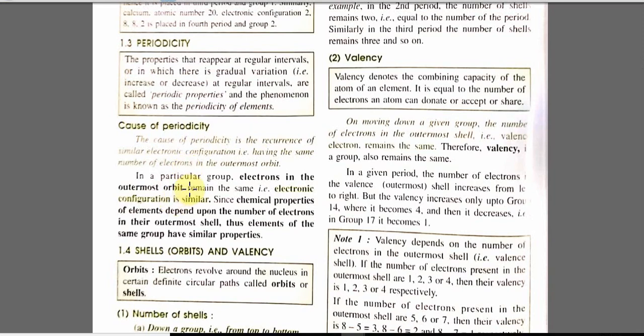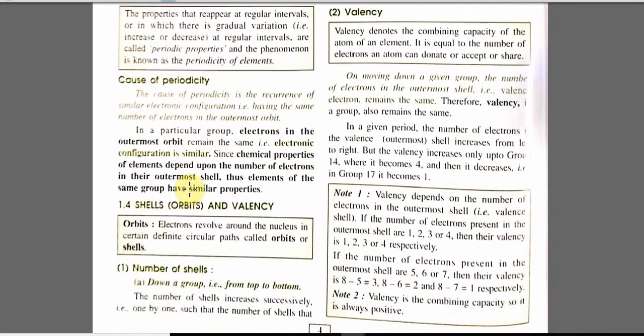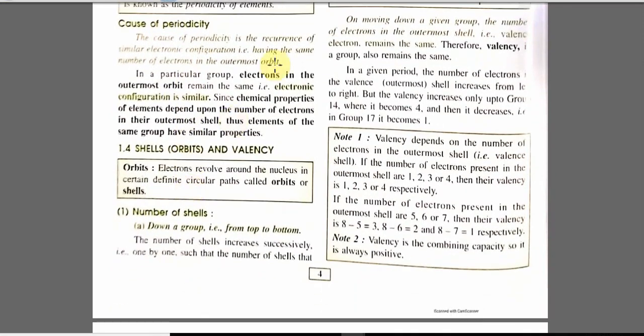In a particular group, electrons in the outermost orbit remain the same, that is, the electronic configuration remains the same. Now the chemical property of an element depends upon the number of electrons in the outermost shell. So elements of the same group have similar property. Next definition is shell or orbit and valency. Electrons revolve around the nucleus in a definite path. This is called orbit or shell.